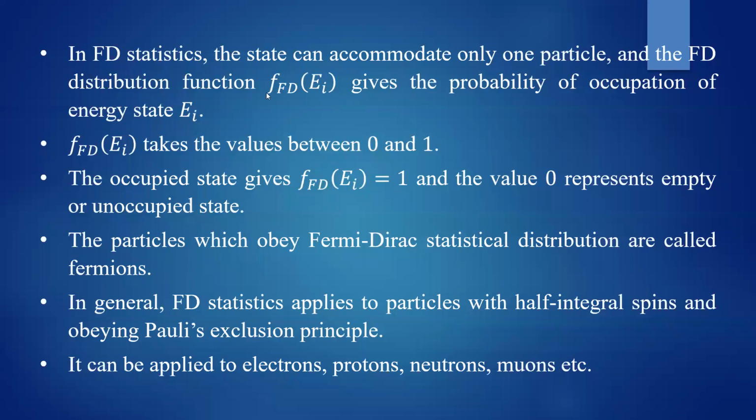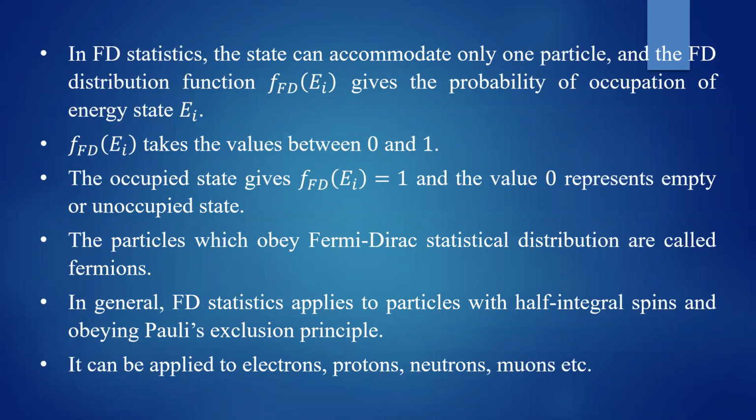Okay. So the Fermi-Dirac distribution function gives you the probability of occupation of energy state Ei, whether that energy state Ei is occupied or not. That is given by this Fermi-Dirac distribution function. So this distribution function can take the values between 0 and 1. If Fermi-Dirac distribution function takes the value 1, it means that that state is occupied. So there is a particle in the state. Okay, only two possibilities are there.